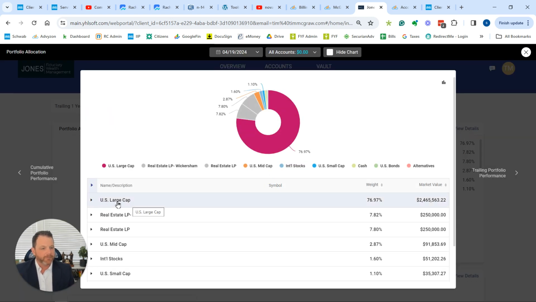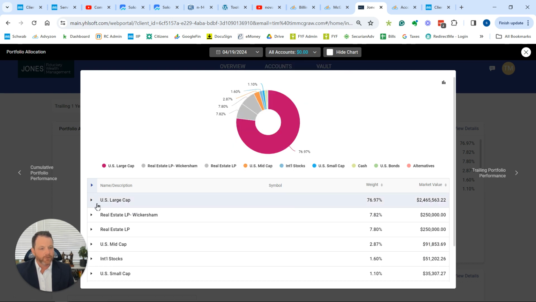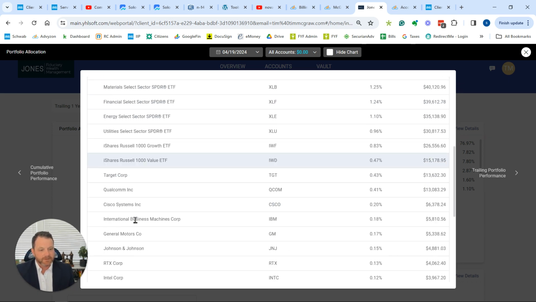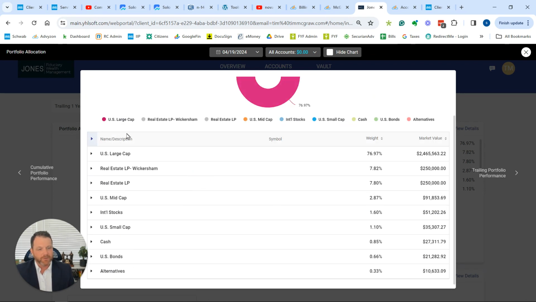Once you get this pop-up, it will show you how much of your total, since we have all the accounts selected, it's sharing with us the total. So in all of our accounts, here are the things that are categorized under large U.S. large cap. These would be the things that are under real estate, and so on and so forth.